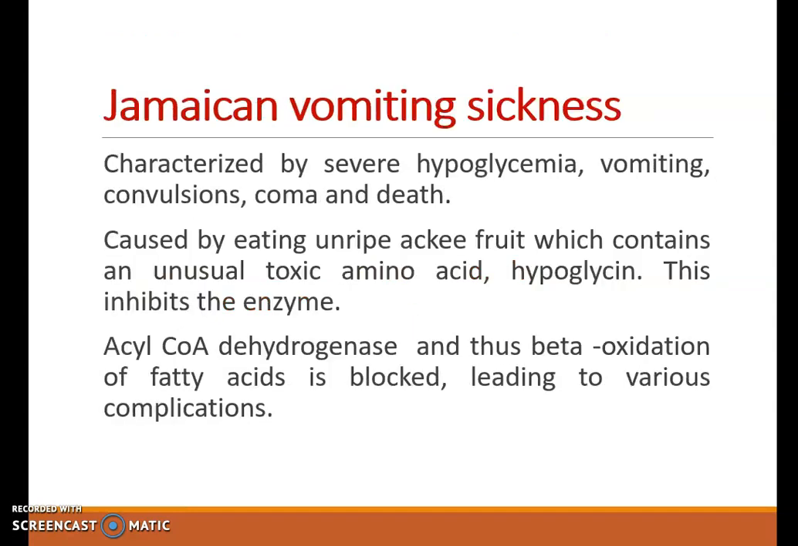Next, a disorder is Jamaican vomiting sickness. So it is a disease which is characterized by hypoglycemia, vomiting, convulsions, coma, and death. It is caused by eating unripe ackee fruit, which contains hypoglycin, which is a toxic amino acid. This inhibits the enzyme. Thus, beta oxidation of fatty acids is blocked, leading to various complications.